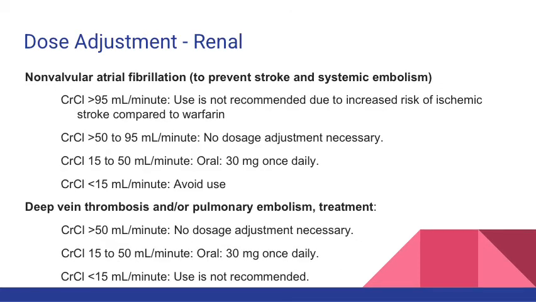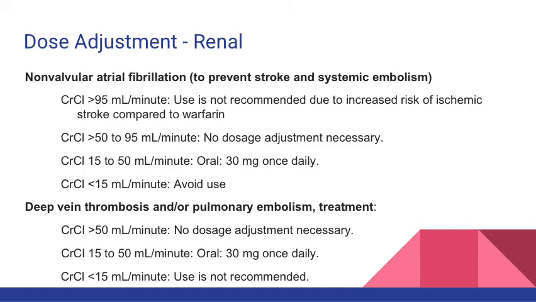For patients with renal impairment taking edoxaban for non-valvular atrial fibrillation, a CrCl above 95 milliliters per minute is not recommended due to increased risk of ischemic strokes. Those with a CrCl between 50 and 95, no dose adjustment is required. Those with a CrCl between 15 and 50, oral edoxaban 30 milligrams once daily is recommended, and those with a CrCl below 15 is to be avoided.